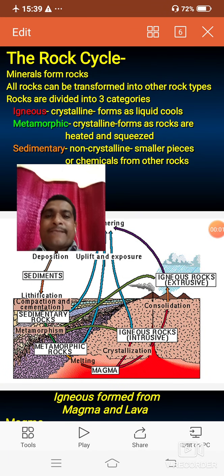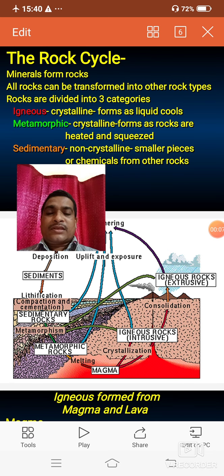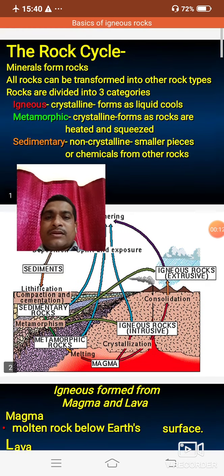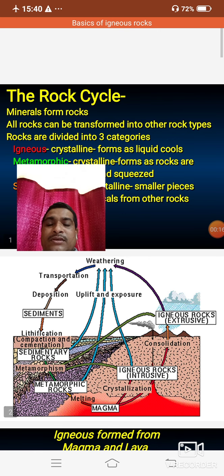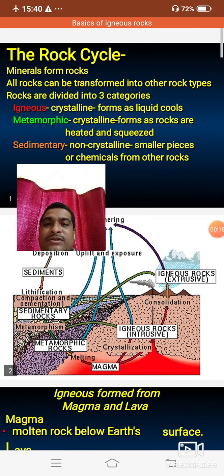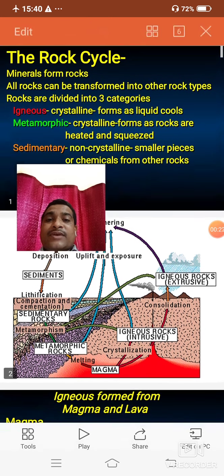Hello everyone. In the last two lectures we learned about the classification of igneous rocks and the internal structure of the earth. In the first lecture we studied the internal structure of the earth, like crust, mantle and core, their physics and chemistry, along with the different characteristics of crust, mantle and core. In the second lecture we learned about the classification of igneous rocks.